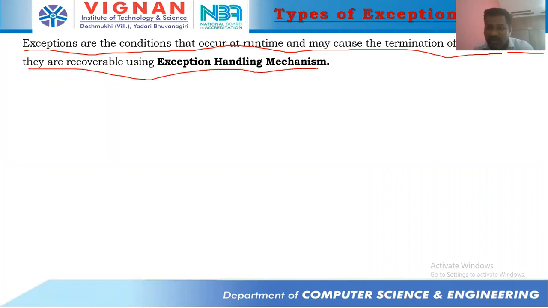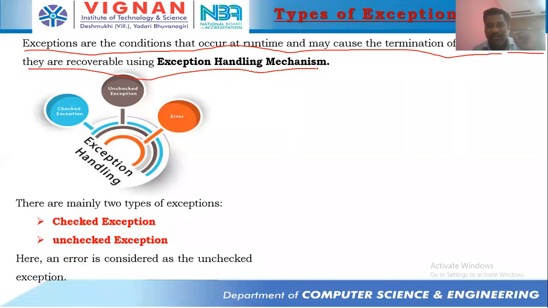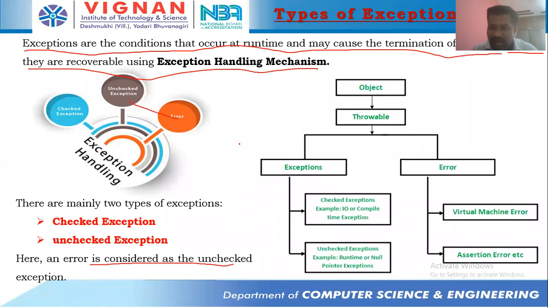That means they can be handled by using the exception handling mechanism. Basically, we have three types of exceptions: checked exception, unchecked exception, and error. In built-in exceptions, I'm talking about, students here. I'm not talking about the category like built-in and user-defined. In that built-in exception, we have checked exceptions, unchecked exceptions, and then errors. Mainly, we have checked and unchecked. Here, error is considered as unchecked. This error comes under the unchecked part. So this was the diagram that we have: Object, Throwable, Exception and all.